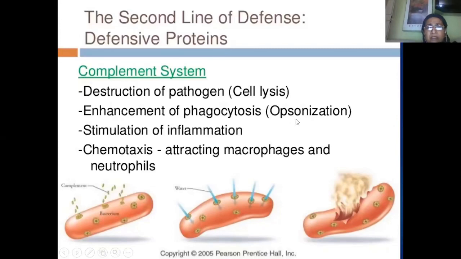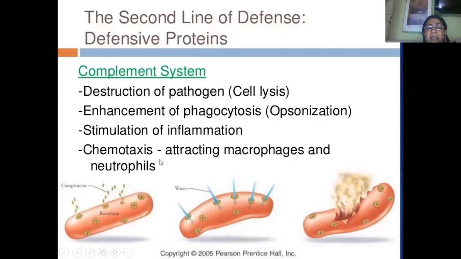This mechanism is called opsonization, which is usually followed by phagocytosis. The complement proteins also stimulate various inflammatory reactions like swelling, pain, and reddening of the area.